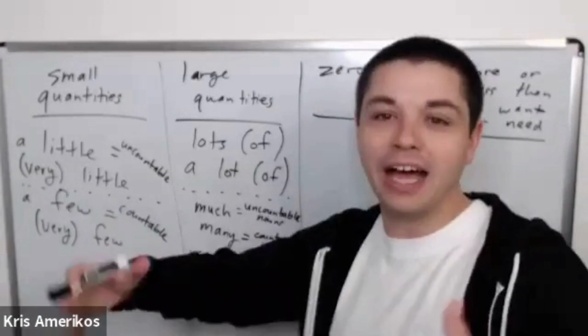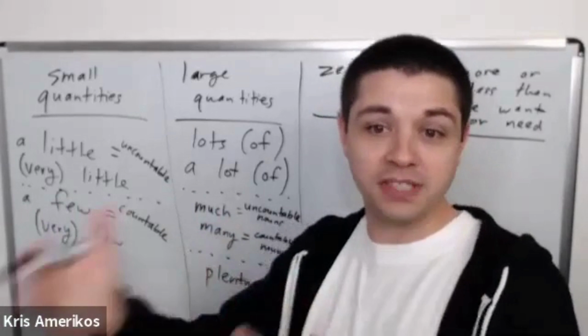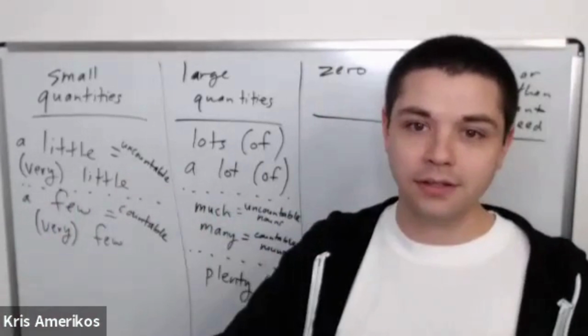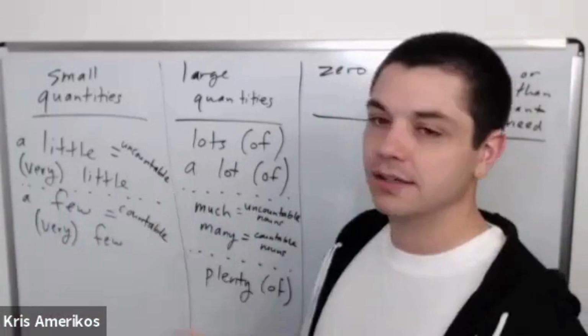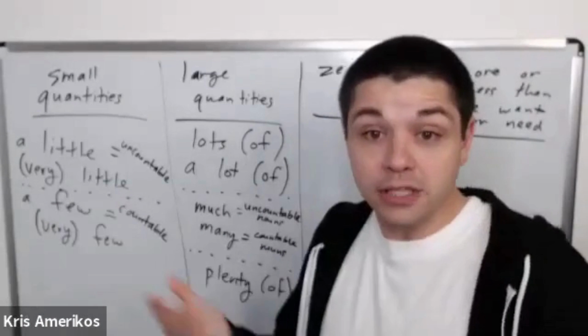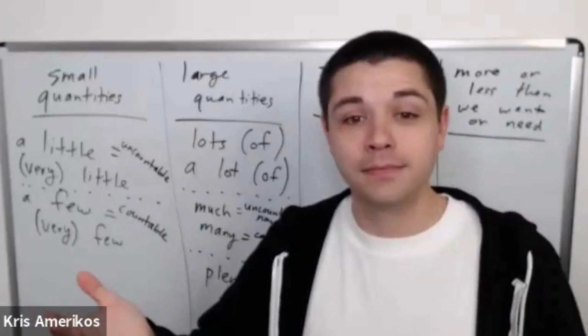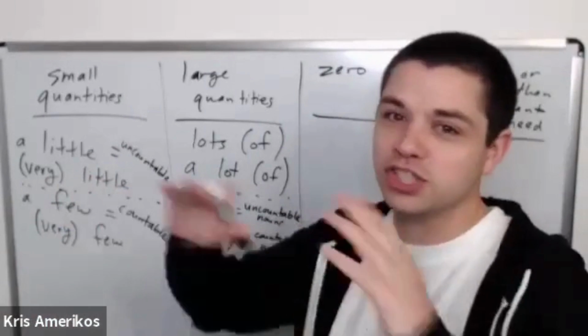She does not have a lot of help. Help is uncountable. And so we need to use little. If we say she has a little help, this means she has some. Like she has some help, right? But if we say she has very little help, it's like almost none.